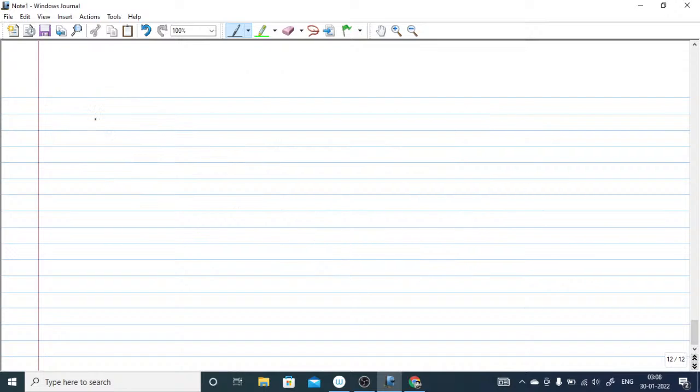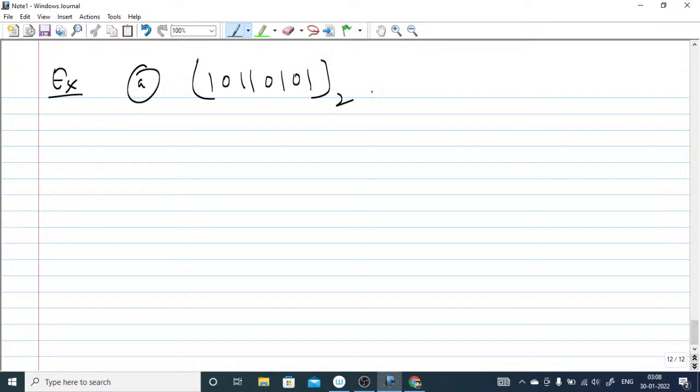Next, let's take one example again. Example number 1: the binary number given here is 1 0 1 1 0 1 0 1, and you have to convert into hexa. What you have to do here is group 4 digits.